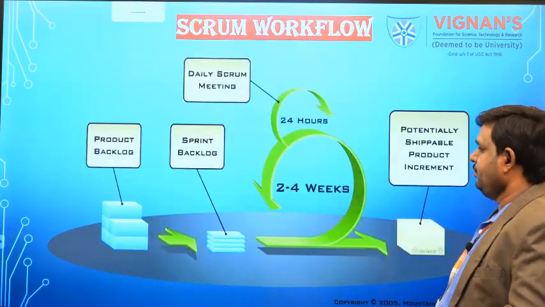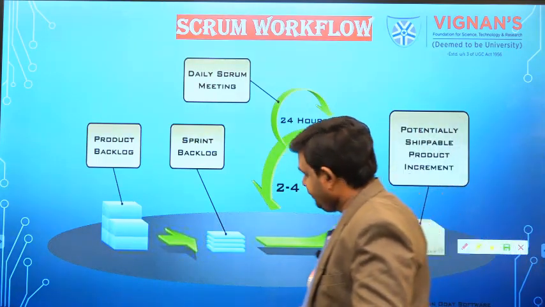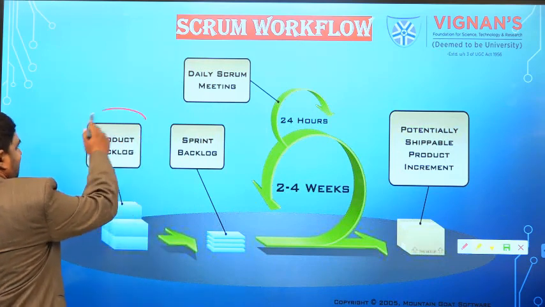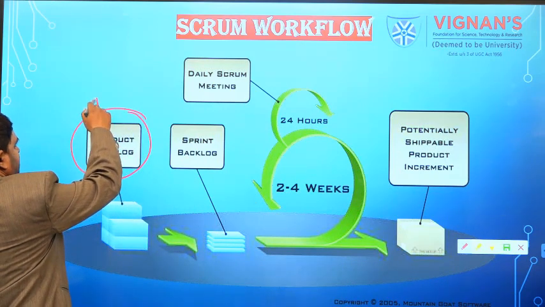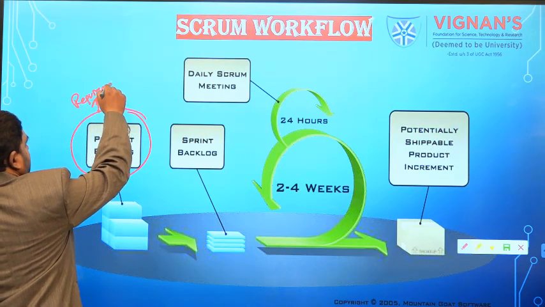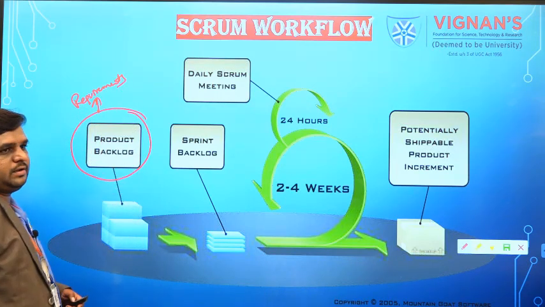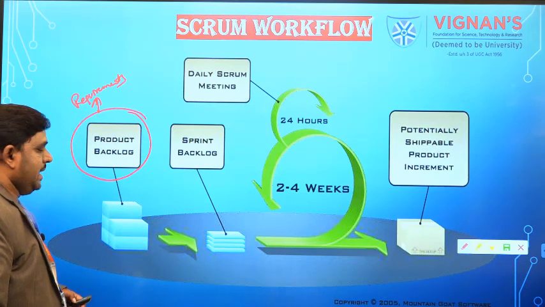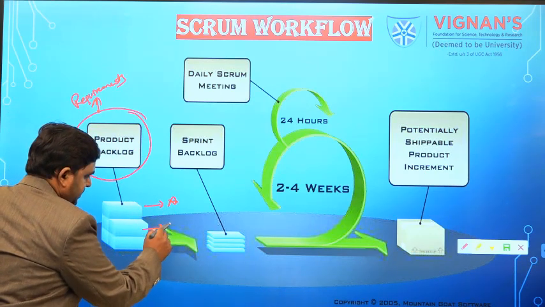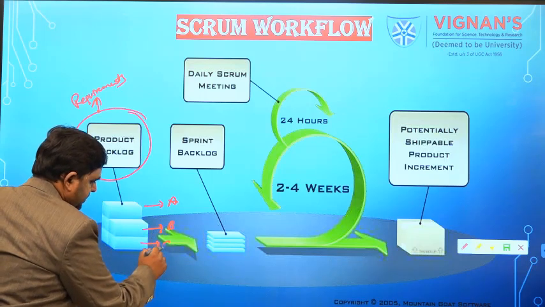So again, let us review once more. If you see here, the product backlog is nothing but the requirements of the client. Think this is the A requirement, this is the B requirement, this is the C requirement.